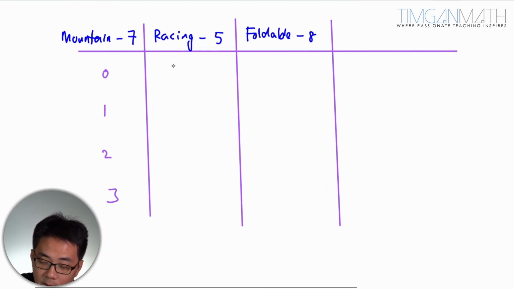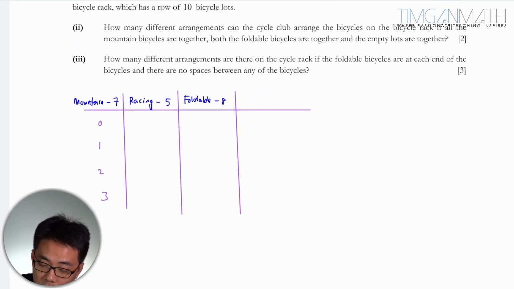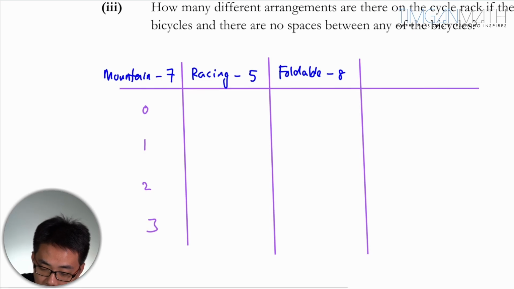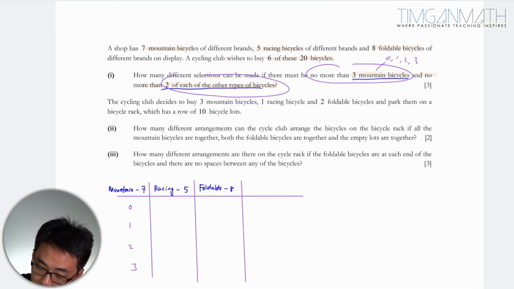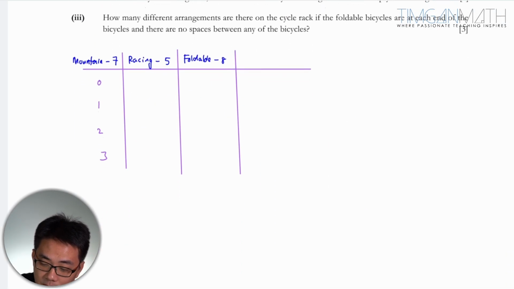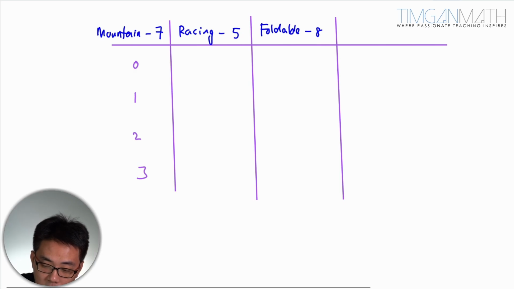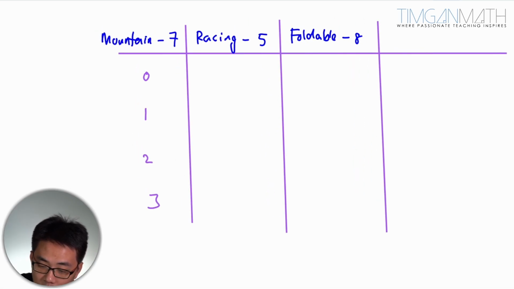So we kept all these capped at 2. Let's look at how we can have 0, 0, but how many total bikes? 6. We should buy 6. So you could cap at 2.